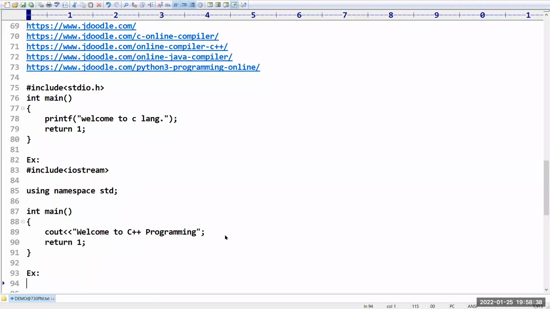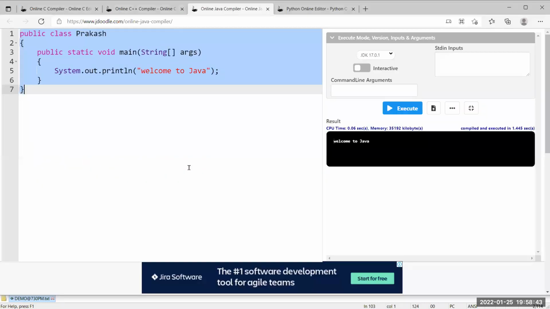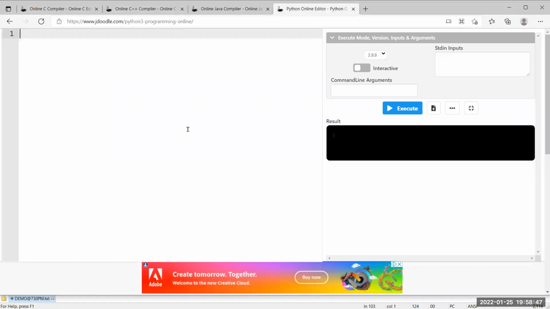Sir, hope it is very clear for you. What about Python? Python is also very easy. The beautiful benefit we have in Python is that it allows any kind of programming. You can write a script, you can write object oriented programming, you can write functional oriented programming. Anything is possible by using Python. But anyway, we will only provide scripting skills, that's why only a print statement is sufficient.